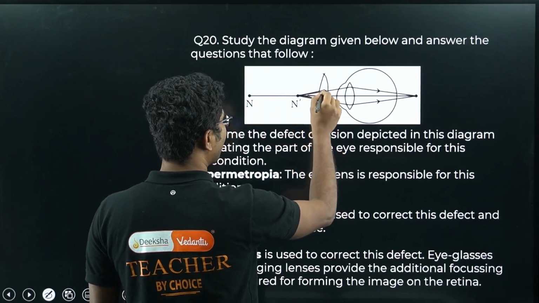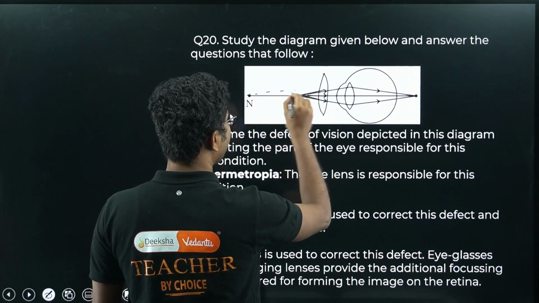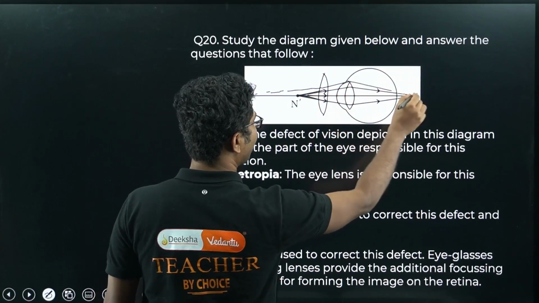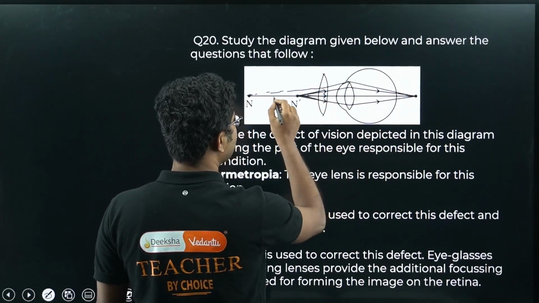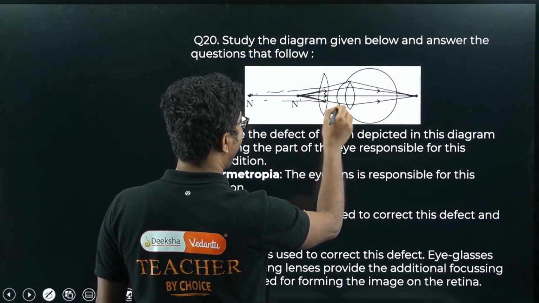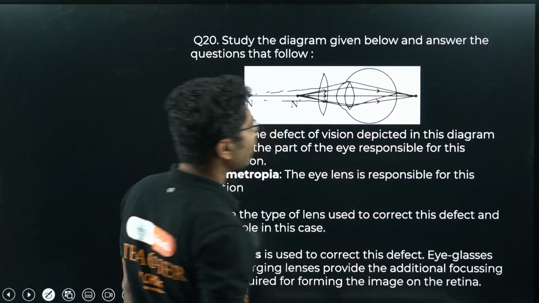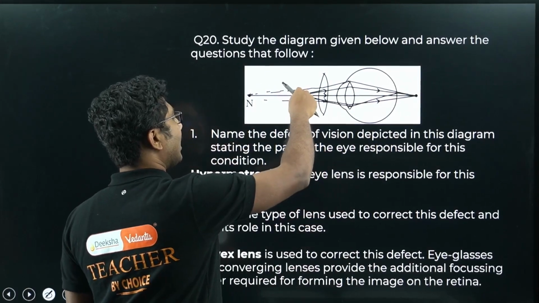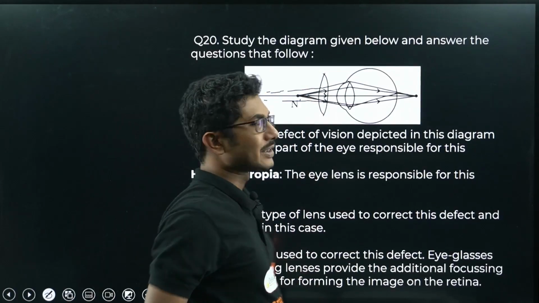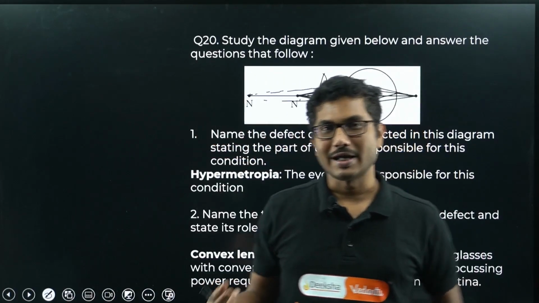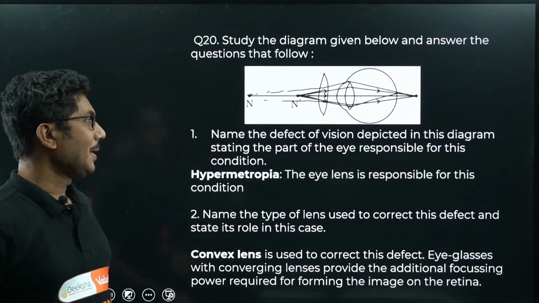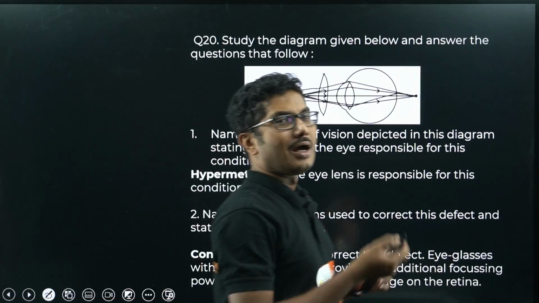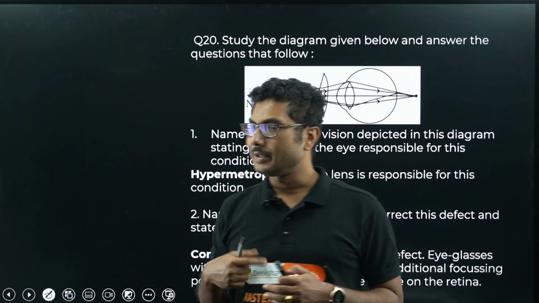Then from here you have to join this point, and then from there you can join up to the lens. Then from there you can join them on the retina, the same way. Only 2 rays are sufficient, so that the ray which is starting here appears to come from here. That's why your eye can see the objects clearly. Okay, so basically the additional converging power required by the eye is being provided by this converging lens.